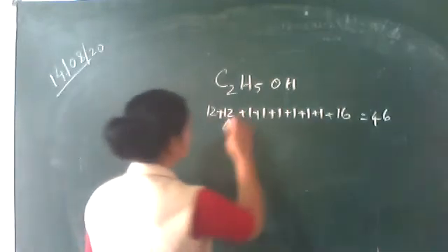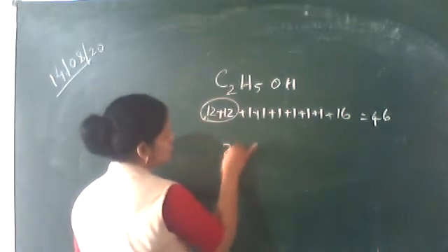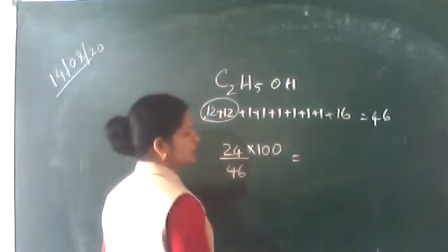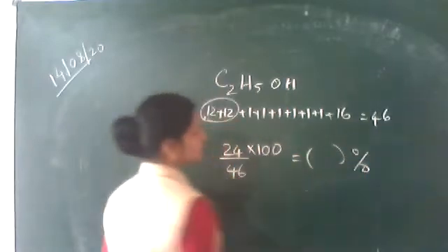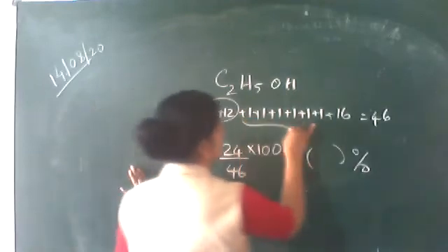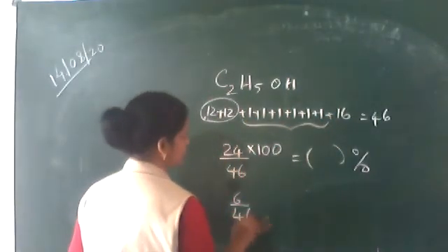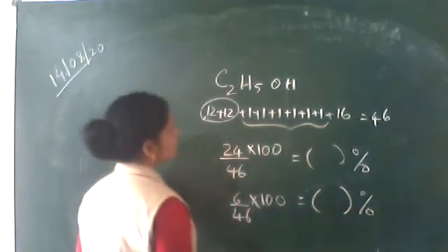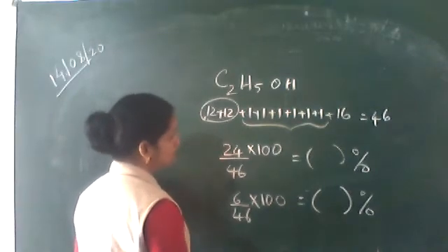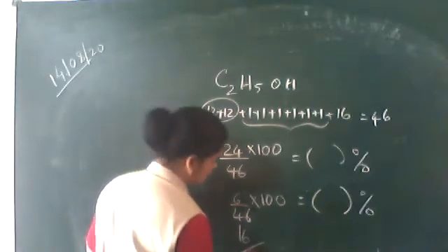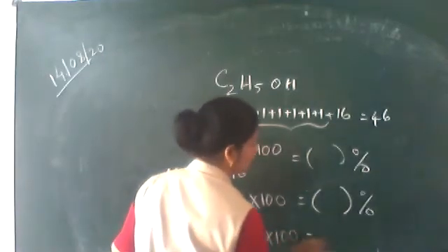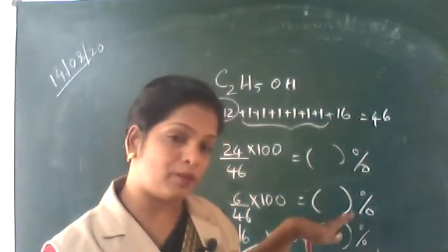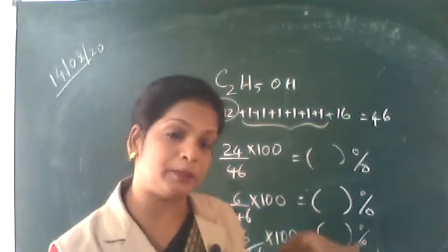So here, what is the percentage of carbon? That is this much carbon, that means 24 upon 46 into 100. This is the percentage of carbon. What is the percentage of hydrogen? That means 6 upon 46 into 100. That is the percentage of hydrogen. What is the percentage of oxygen? That is 16 upon 46 into 100. That is the percentage of oxygen. So if the molecular formula is given, it is very easy to find out the percentage composition.